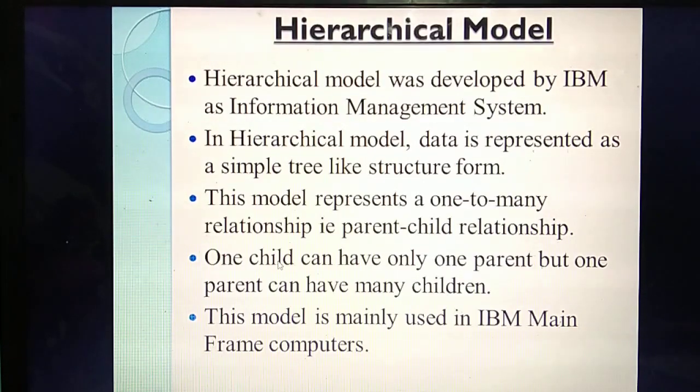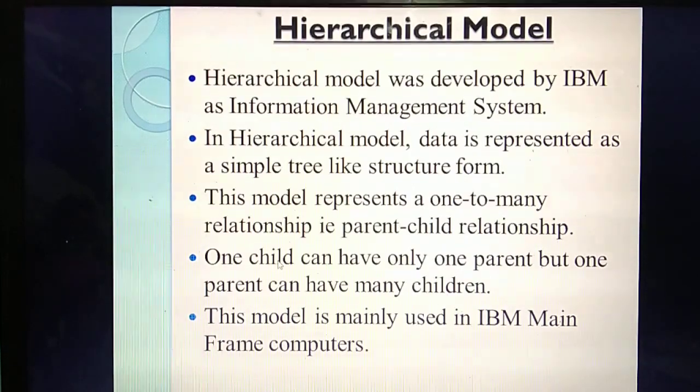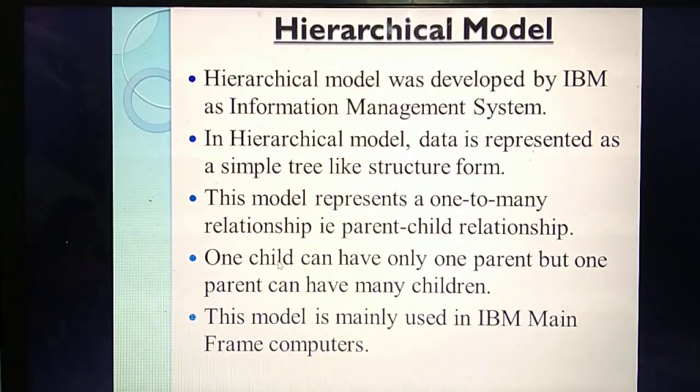So in the hierarchical model, what are the things you have studied? It was developed by the company IBM. For what did they develop it? For the information management system. In this model, data is represented in a tree-like structure, with one-to-many relationships, that is, parent-child. A parent will have many children, but a child will have only one parent. So mainly this company is using it for mainframe computers. Understand the first model, very important.